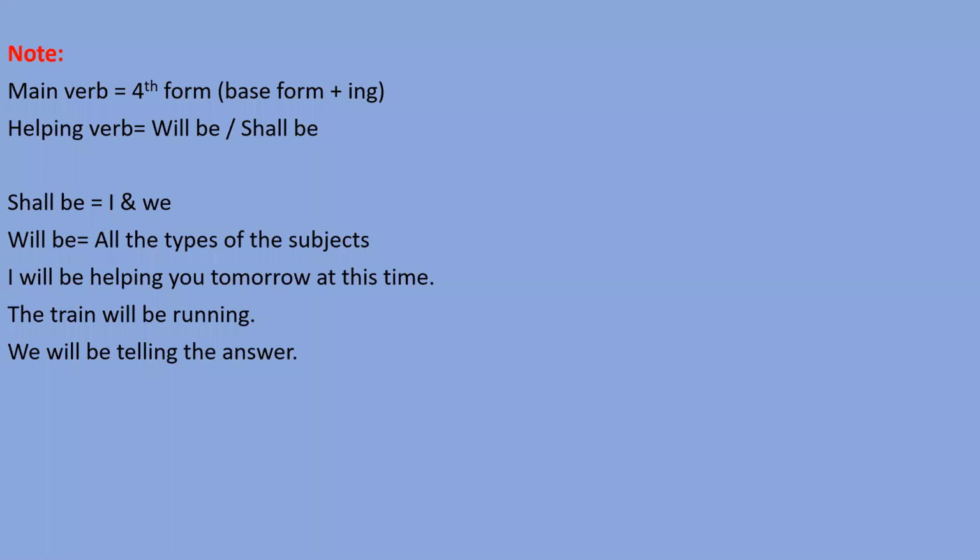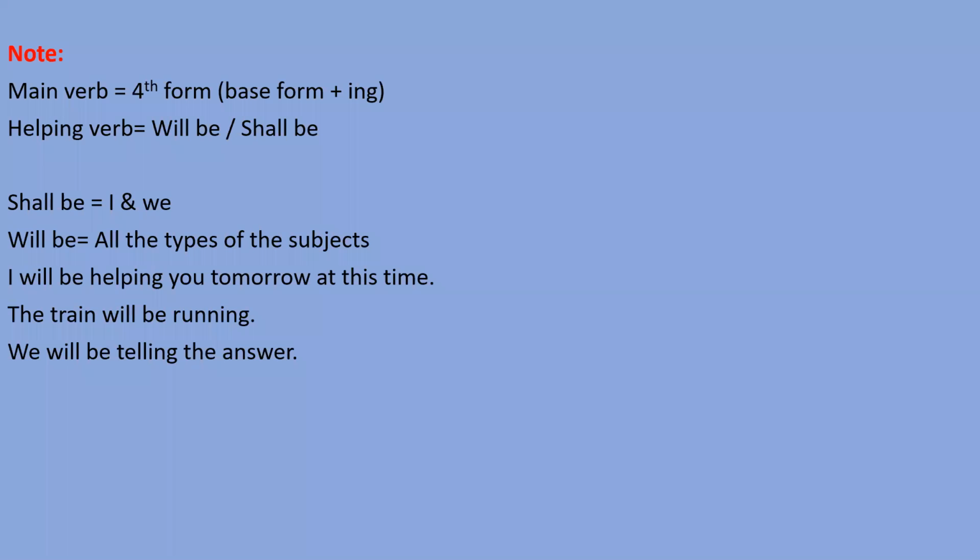And whenever you have to write perfect tense like present perfect, past perfect and future perfect, you have to use third form. Even in the perfect continuous tense, you need to use third form. You know that for present perfect continuous tense, you have to use has been or have been. Been is the third form of be.